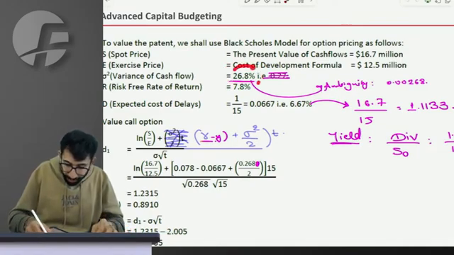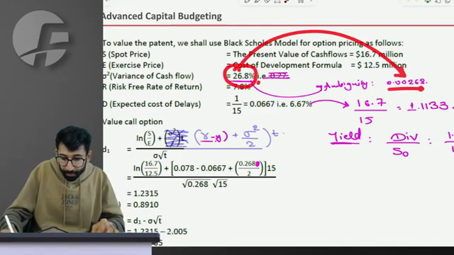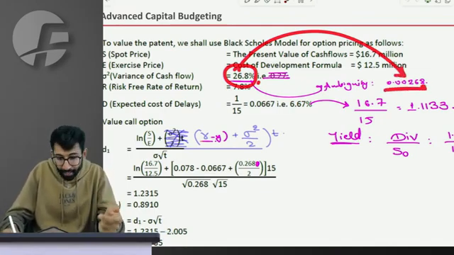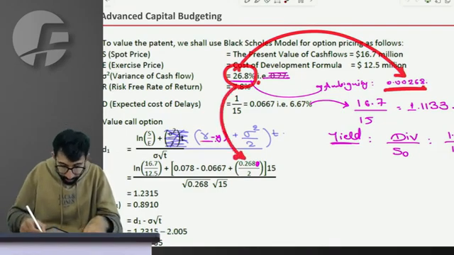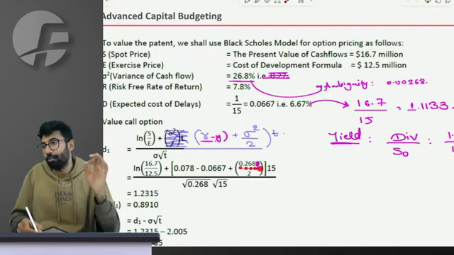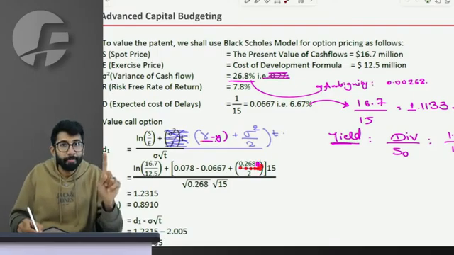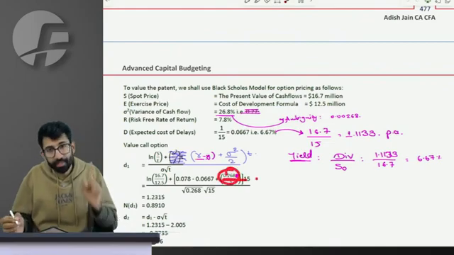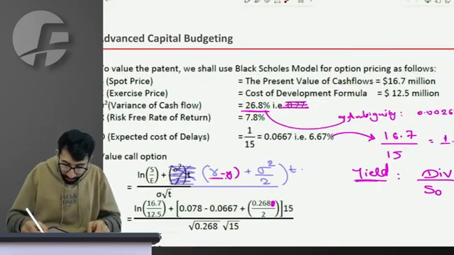So even if ideally 26.8% in decimal terms is 0.00268, the institute has considered only 0.268, divided it by 100. It is the ambiguity. And I'm expecting that we will have to do unfortunately the same thing in the exam. First thing. Second, rate of return is fine.